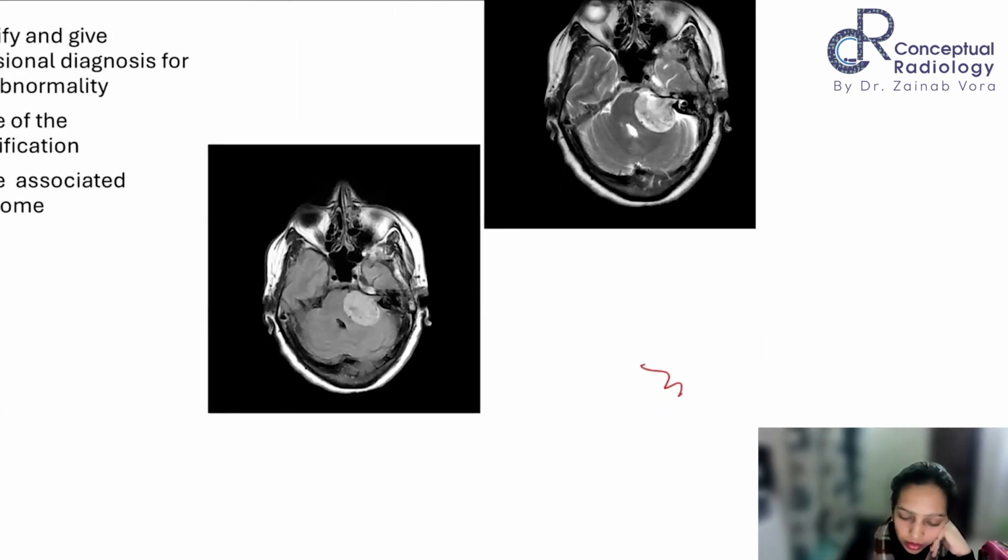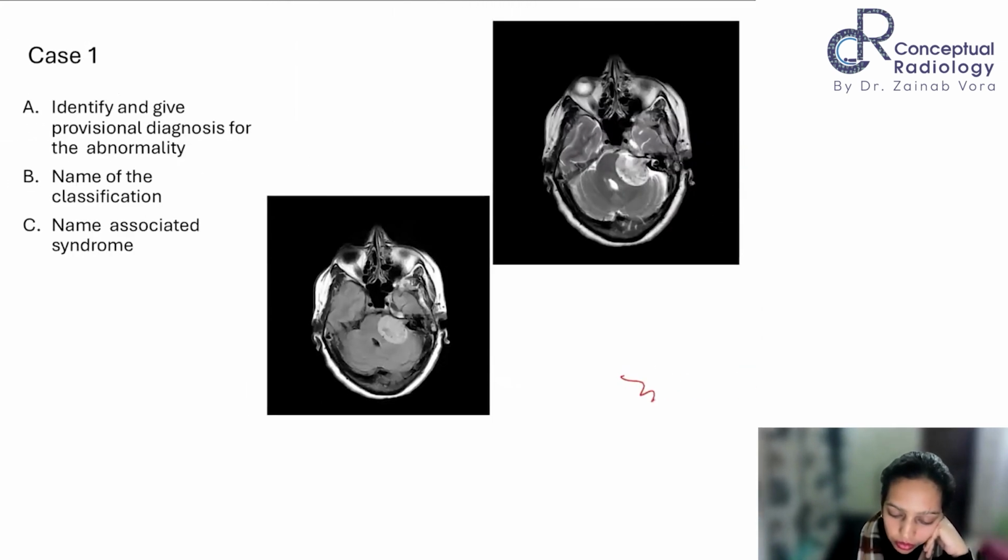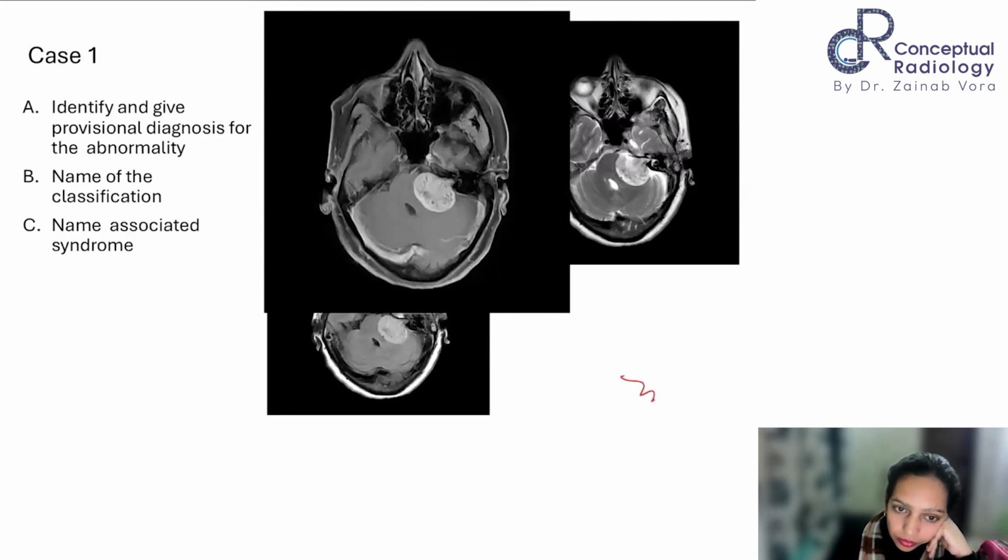Very good. So moving on to the next one. So we have the sequence, ma'am. On the post contrast images, I am able to appreciate nearly homogeneous enhancement, with a few areas of hypointensity within, ma'am. Okay. Very good. So your provisional diagnosis is, based on the above said findings, the provisional diagnosis is a